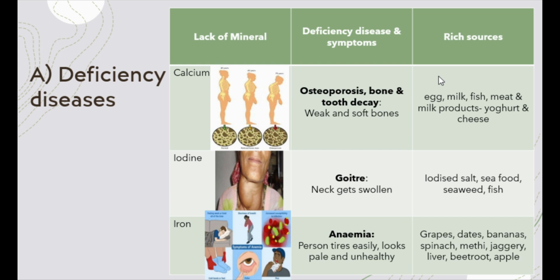Deficiency diseases can also happen because of deficiency of certain minerals which are important in our body. Calcium, for example, is a mineral which is very important for bone health. Deficiency of calcium causes a disease called osteoporosis, which causes bone and tooth decay. The bones become more and more porous and soft in this disease, and also a condition called brittle bones, where the bones can break very easily.